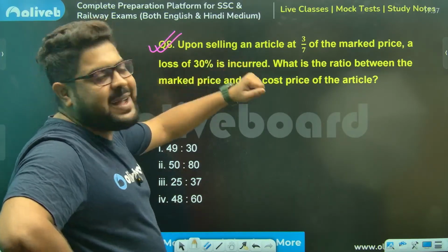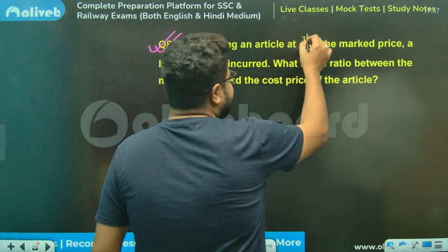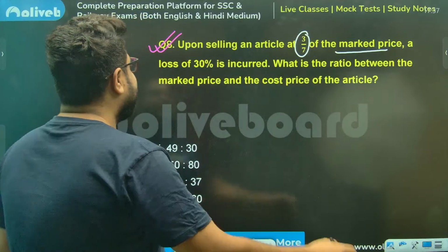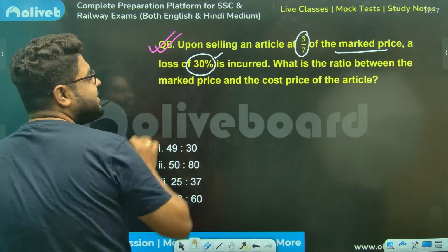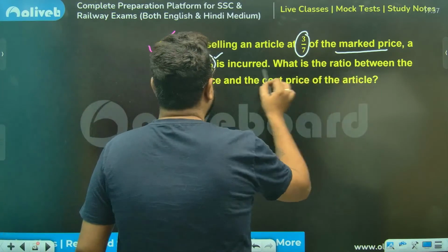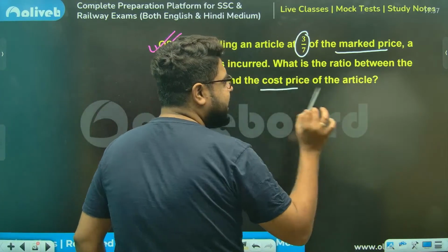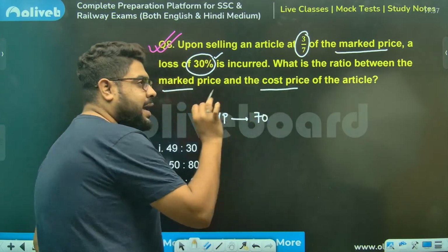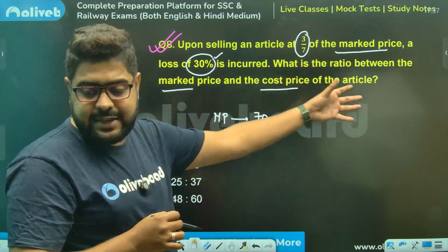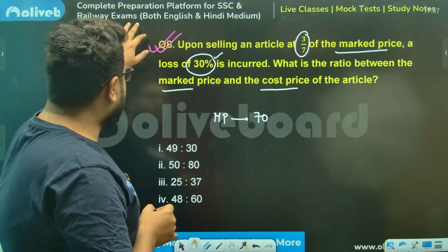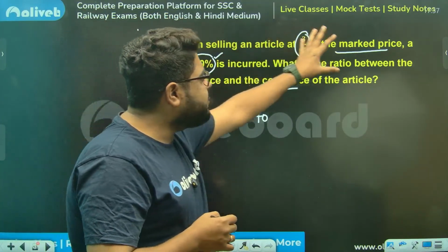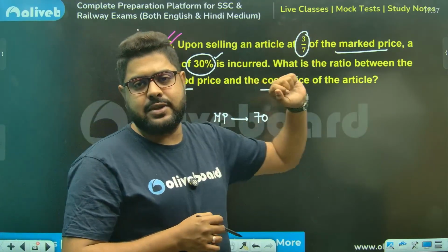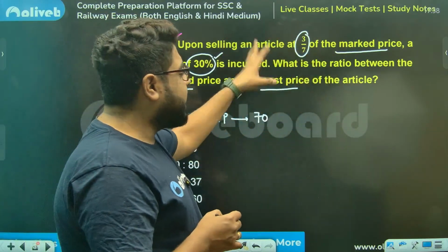Selling an article at 3/7 of the marked price, MP. So one MP question, a loss of 30% is incurred. What is the ratio between the MP and the CP? Very simple, sir. Let's take MP as 70 rupees. Why am I taking this, why not 70x or 7x? Nowhere in this question have they given you a value, so that gives us a free hand to take a value.